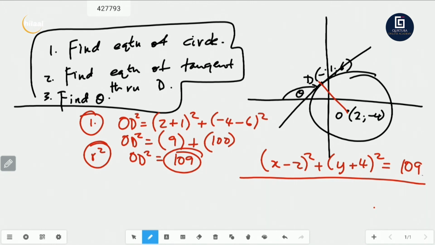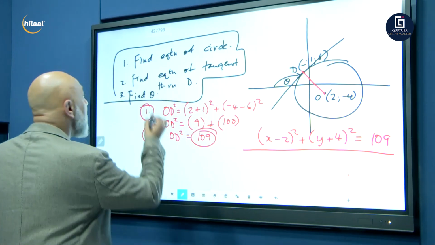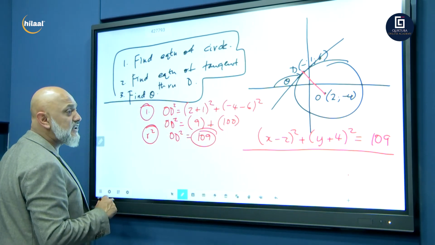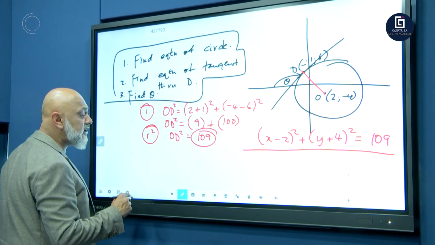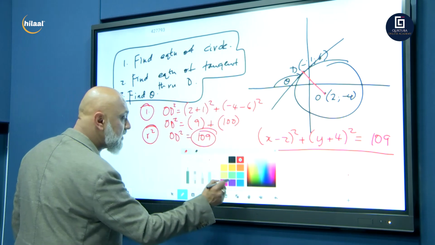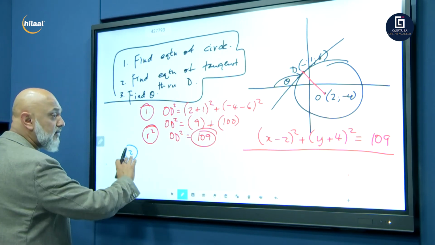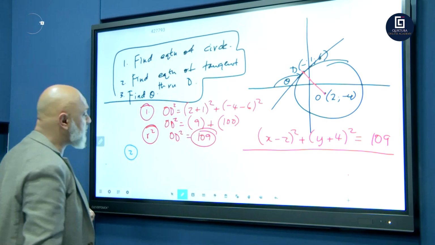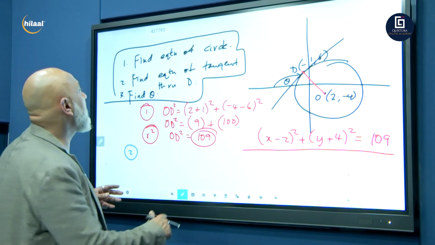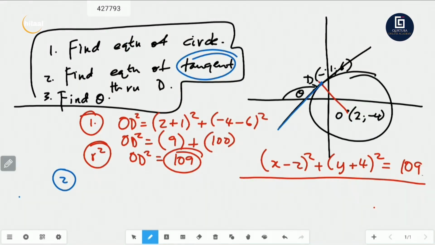So we're just doing an application of all the types that I've shown you for today's session. Find the equation of the tangent. Let's do it in a different color. I don't want to erase here, so I'm going to do it at the bottom of the screen. You're just going to follow me here at the bottom. We want the equation of the tangent through point D.